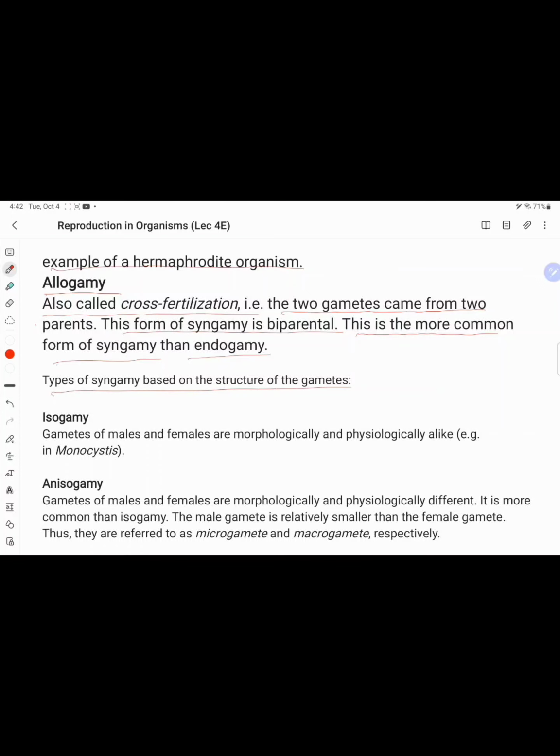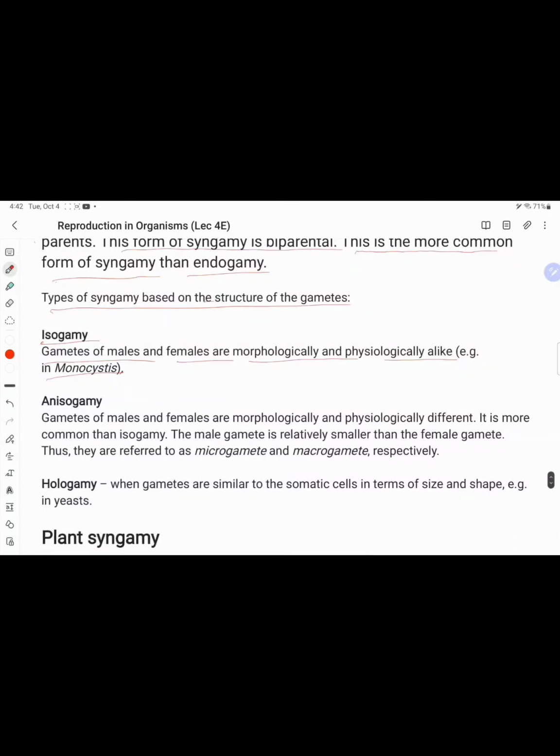The types of syngamy based on the structure of gametes. On the basis of structure, syngamy is of two types. In isogamy, the male and female gametes are morphologically alike, as in some algae. In anisogamy, the male and female gametes are morphologically different.